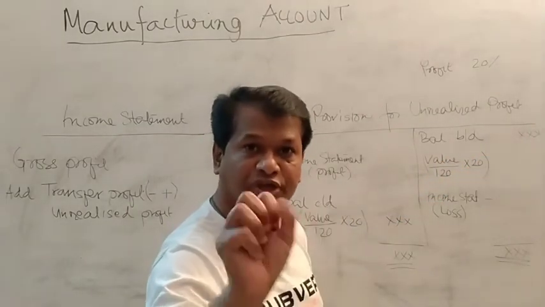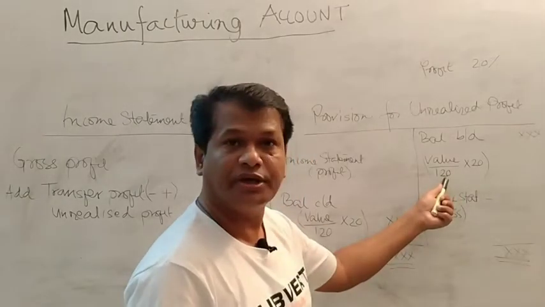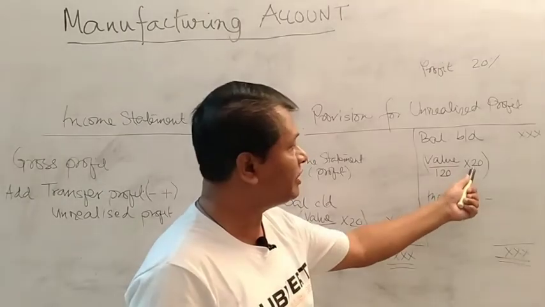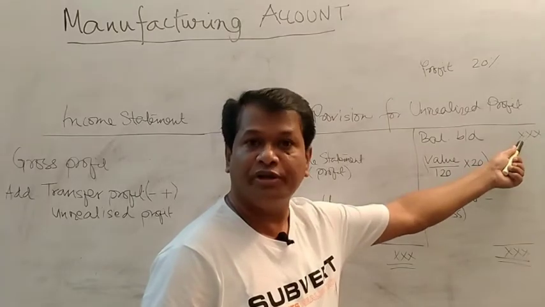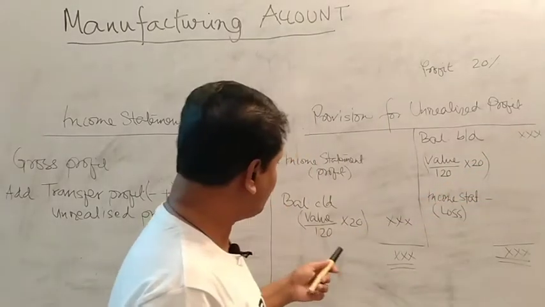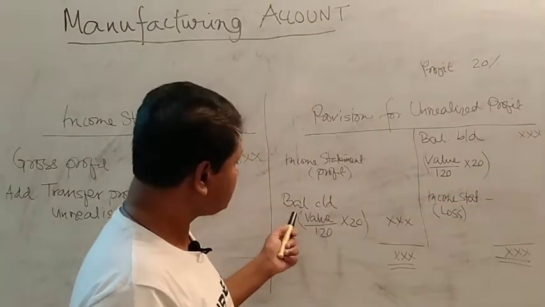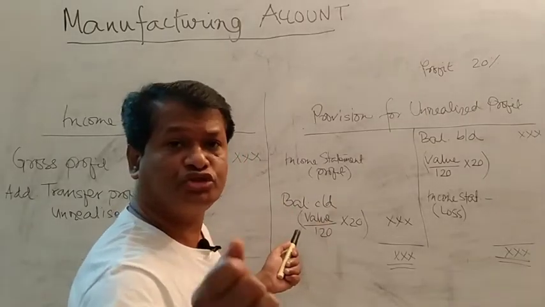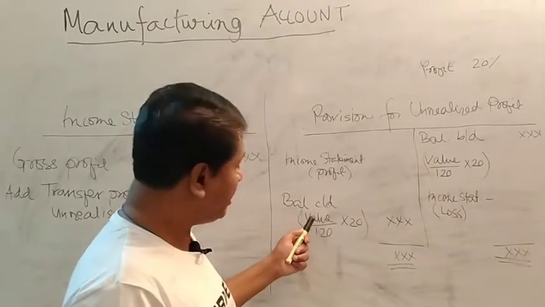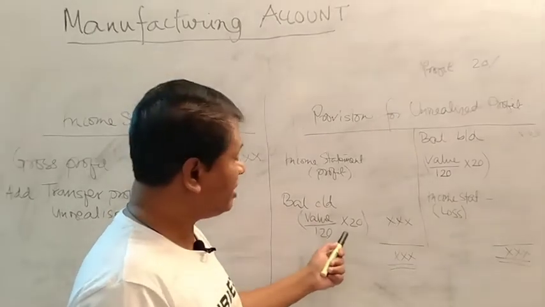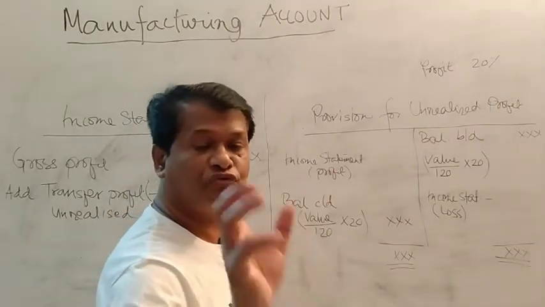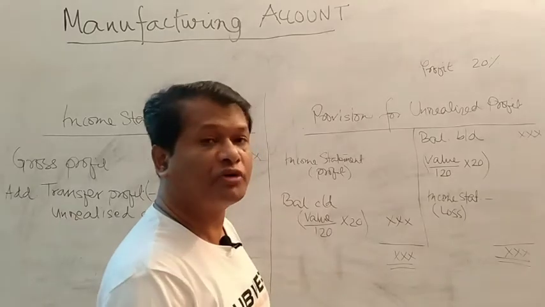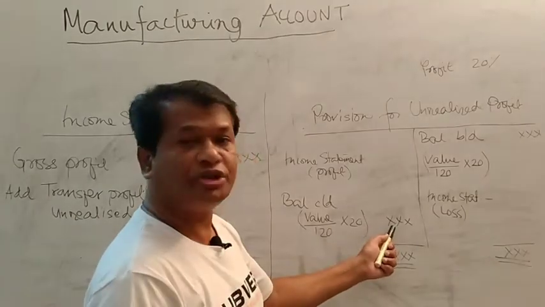If the unrealized profit is not given, you have to calculate it this way: value divided by 120 multiplied by 20. The figure you got is the opening balance. Similarly, you have to calculate the closing balance. This is balance c/d. Again, the closing finished goods value divided by 120 multiplied by 20 gives the closing unrealized profit value. This figure is to be written over here.